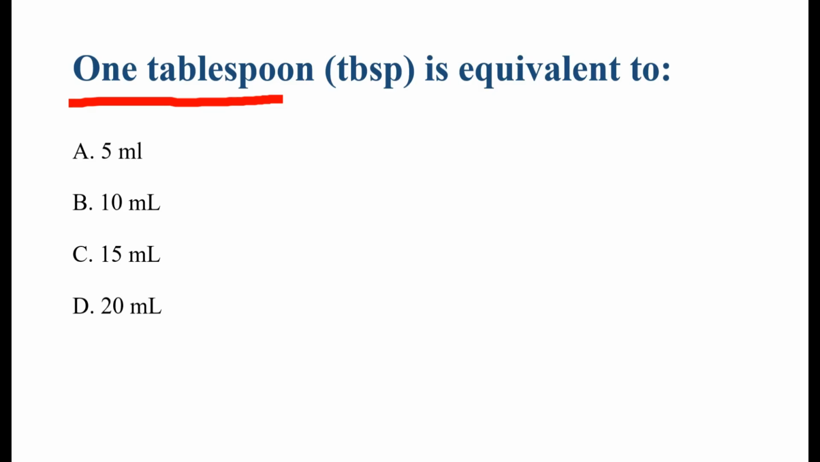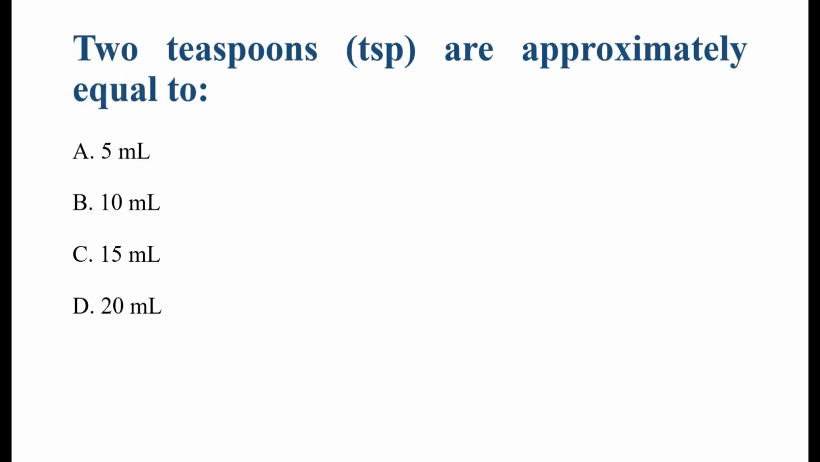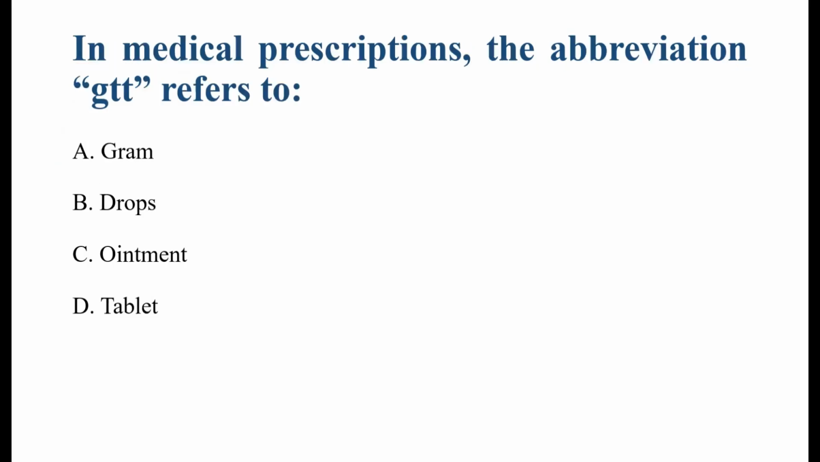the options: 5 ml, 10 ml, 15 ml, 20 ml. So 1 tablespoon is equal to 15 ml. Now the next question is, 2 teaspoons are approximately equal to 5 ml, 10 ml, 15 ml, 20 ml. So the correct answer is option A, that is 5 ml. Just memorize it. 1 teaspoon is equal to 5 ml, 1 tablespoon is equal to 15 ml, and 1 ounce is equal to 30 ml. So these conversions are commonly asked in exams like NORCET.